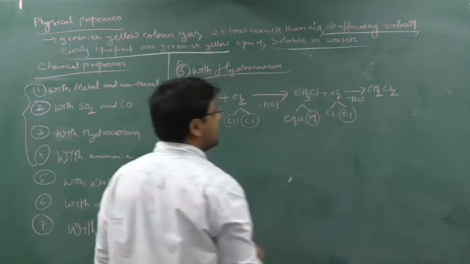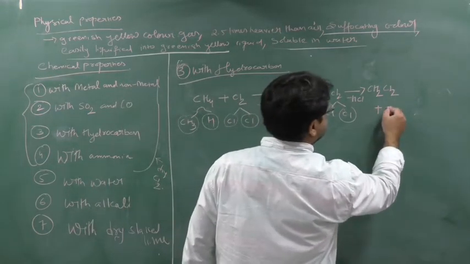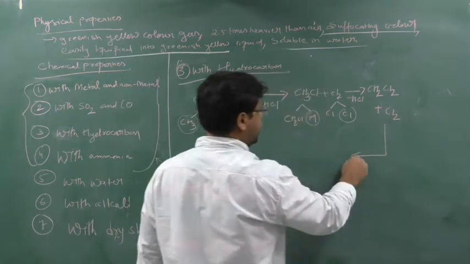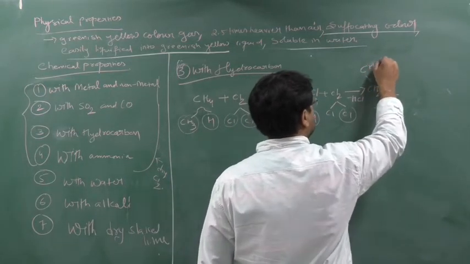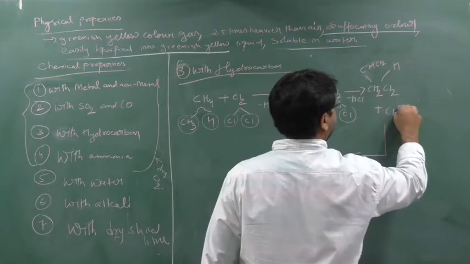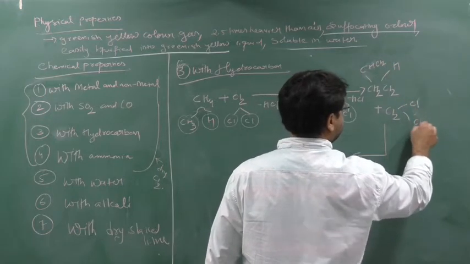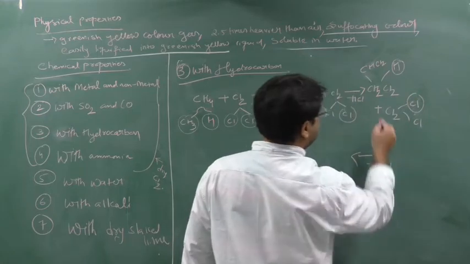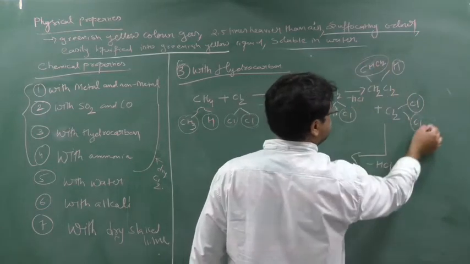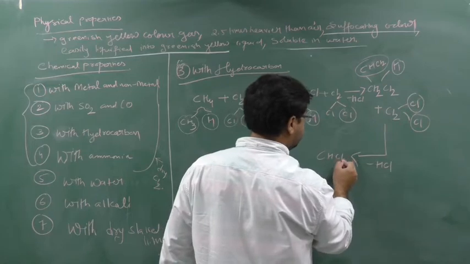Again here one Cl2, so the split will occur as CHCl2 and H, and from Cl-Cl also, so this Cl and this H will form HCl, and this CHCl2 plus Cl2 gives CHCl3.